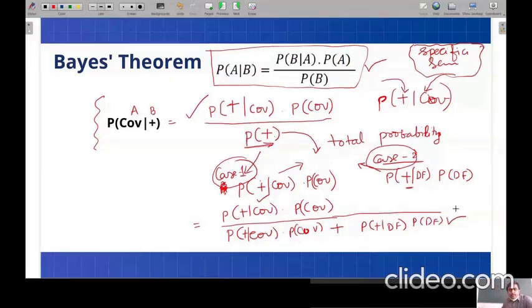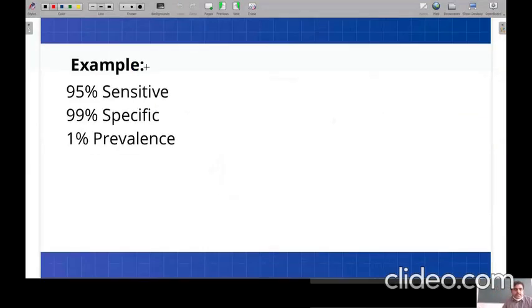Okay. So now let's solve this problem. I have already discussed the concept of sensitivity and specificity, right? So these values of 95% and 99% are giving the information about the test the person is undergoing. The COVID test a person is undergoing is 95% sensitive and 99% specific.